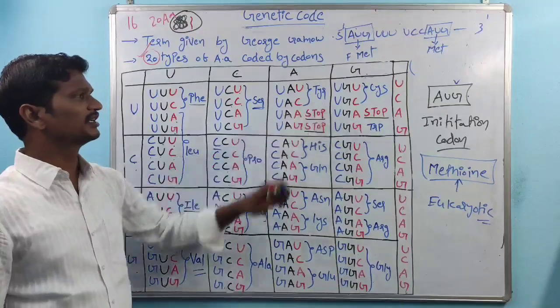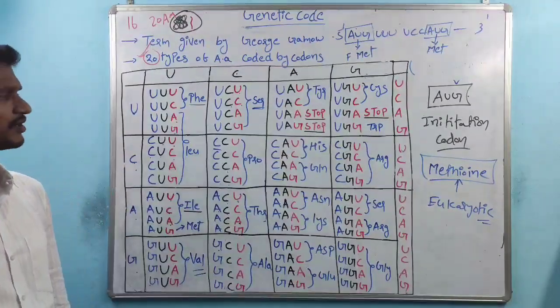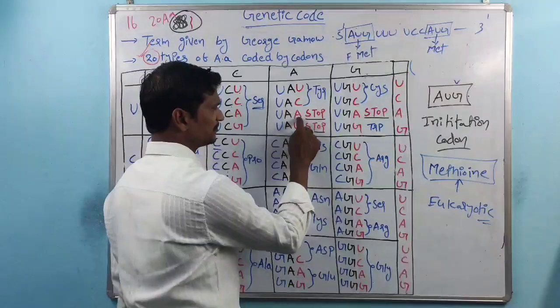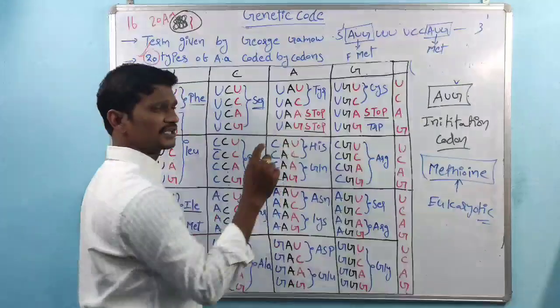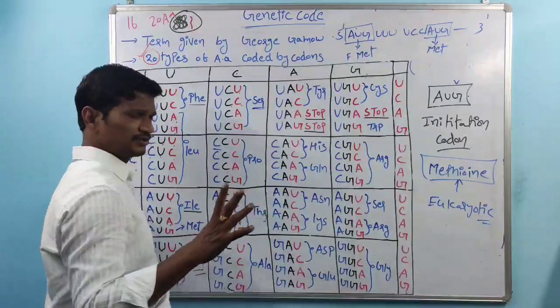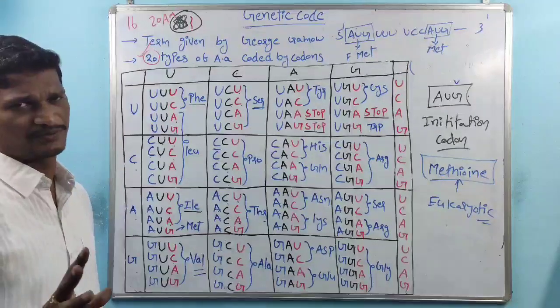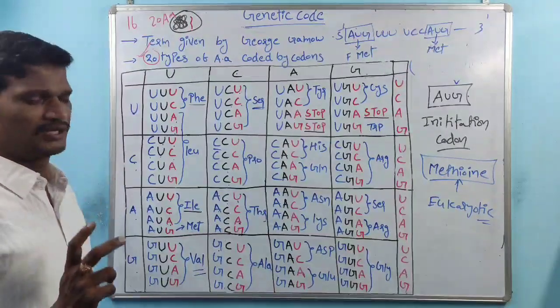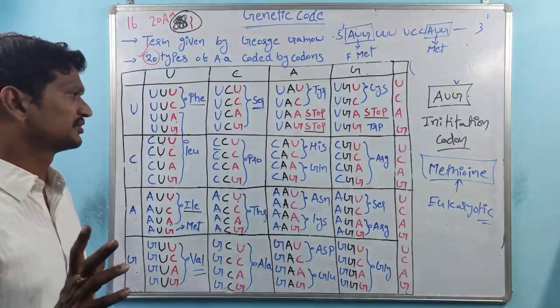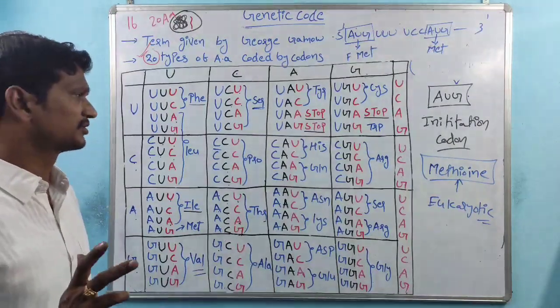Both code for the amino acid tyrosine. We already discussed UAA and UAG, which are the stop codons. During translation, the termination of protein synthesis is done by the stop codons.